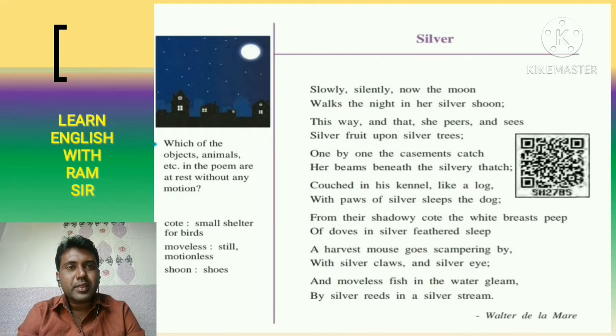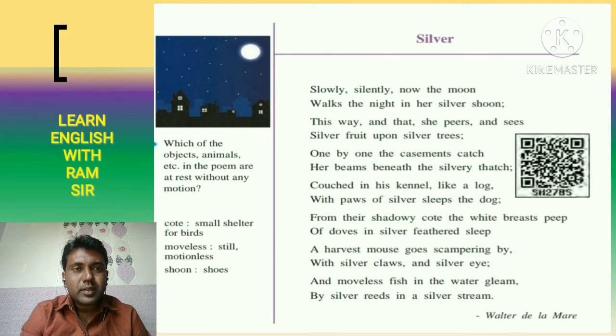So let's see, now one by one the casements catch her beams beneath the silver thatch. Thatch means these are the human settlements, human houses which were made up of thatches.